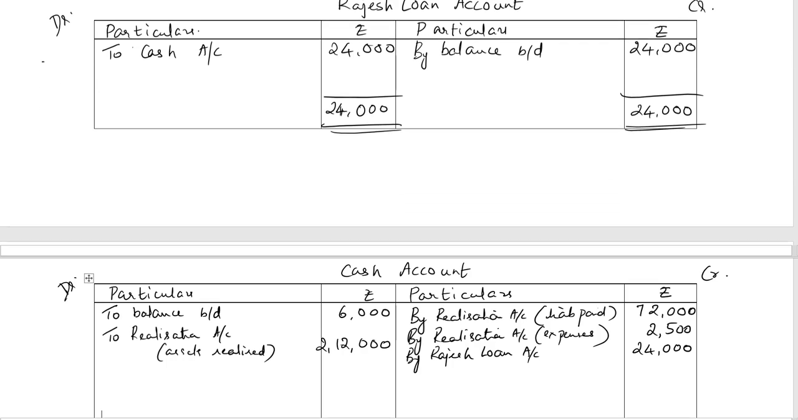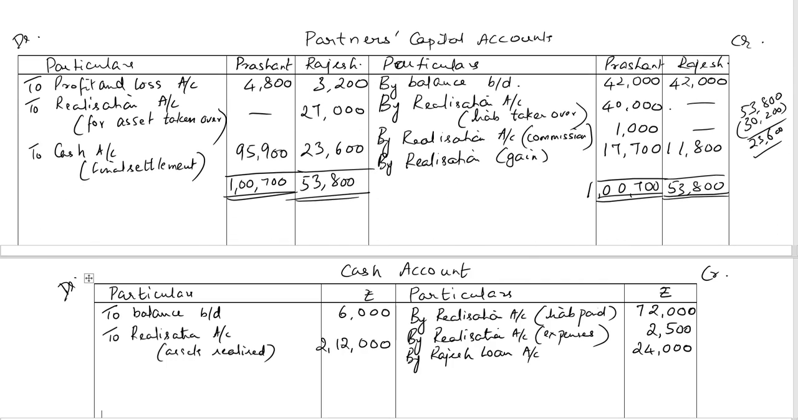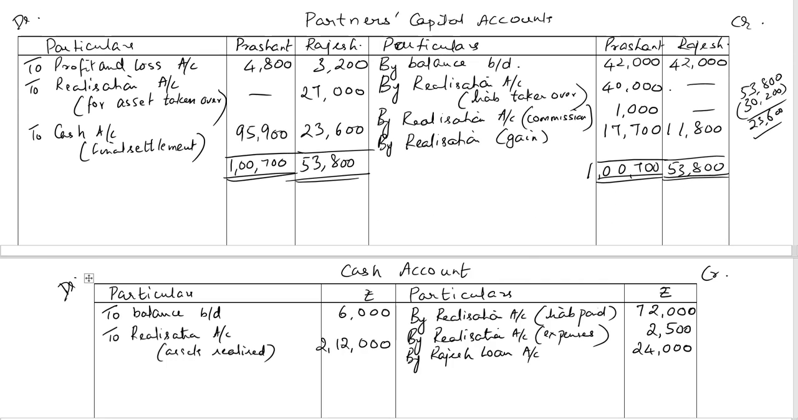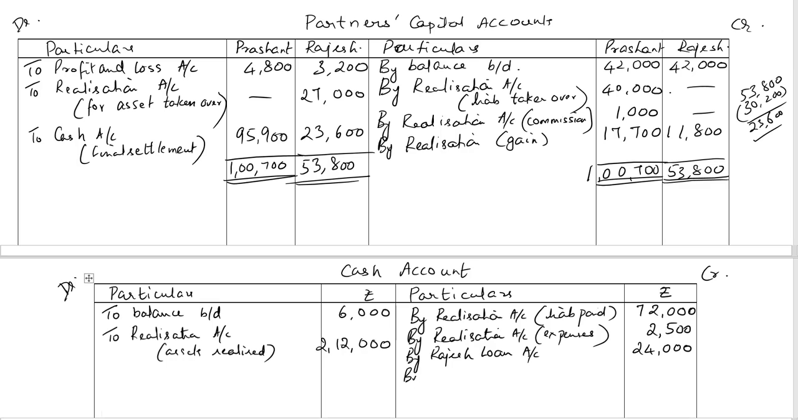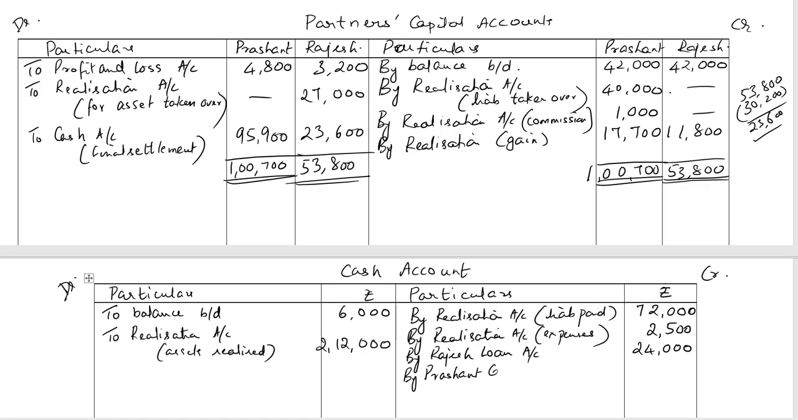And again, let's get the figures for the final settlement from the partners' capital accounts. By Prashant capital account, for the final settlement, 95,900 rupees, and by Rajesh's capital account, final settlement of Rajesh, 23,600 rupees.